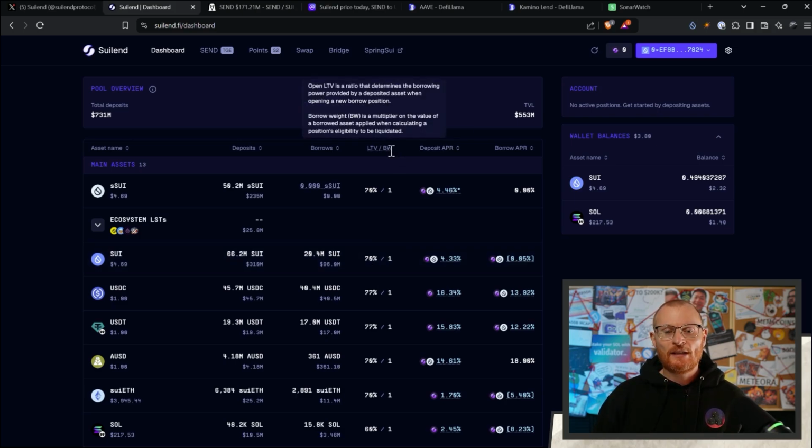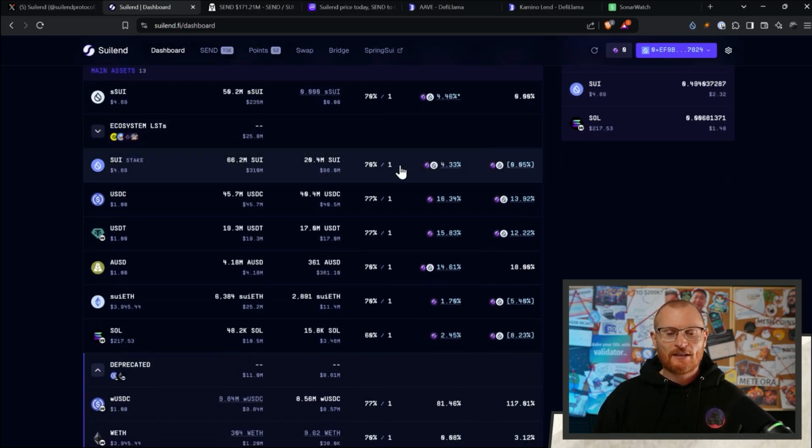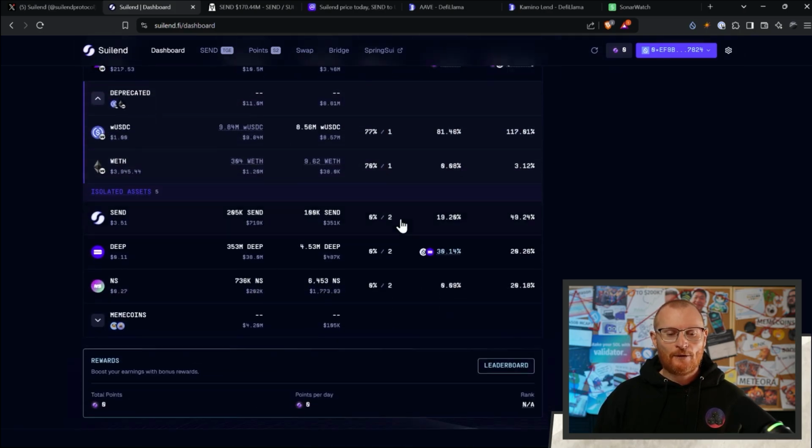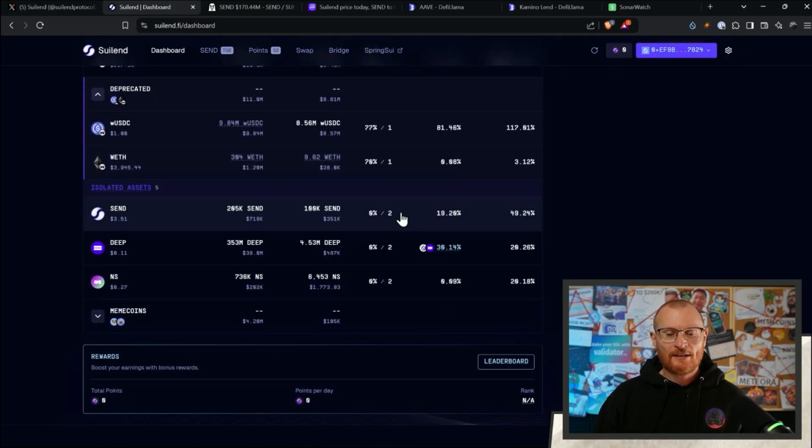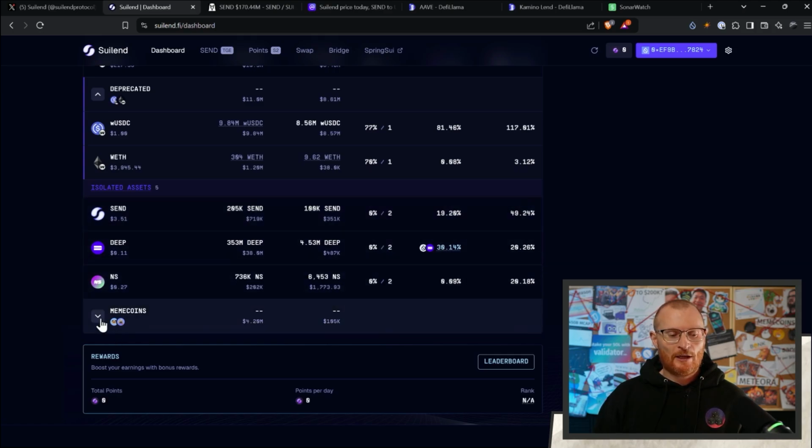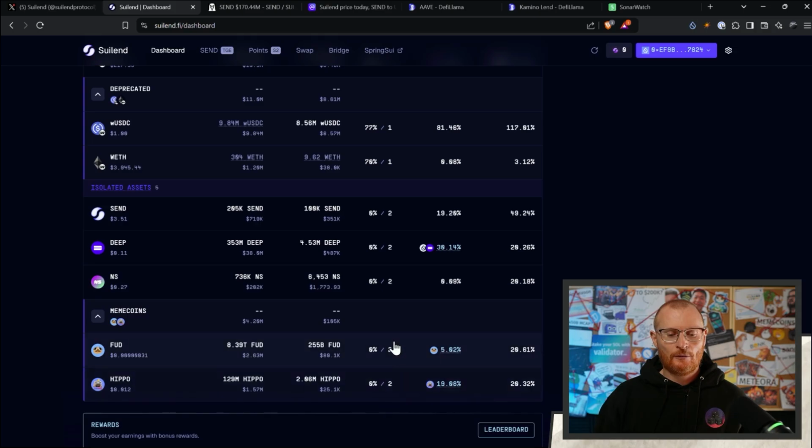The next thing we have is borrow weight. This is a multiplier on the value of a borrowed asset applied when calculating positions eligibility to be liquidated. Typically, it would just be 1. However, with some assets like isolated assets that can be a little bit more volatile, they will have a higher rating such as 2. And if we have a look at meme coins, that's 2 here as well.